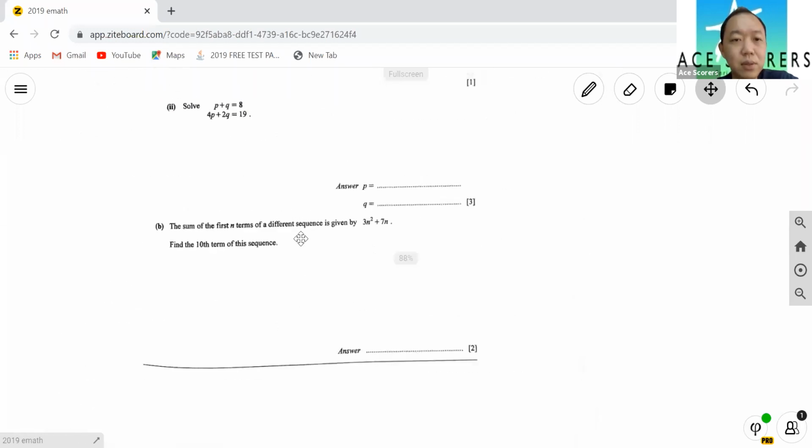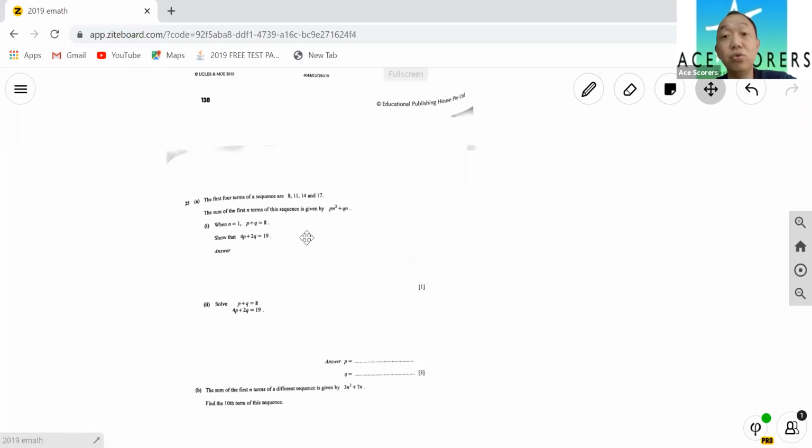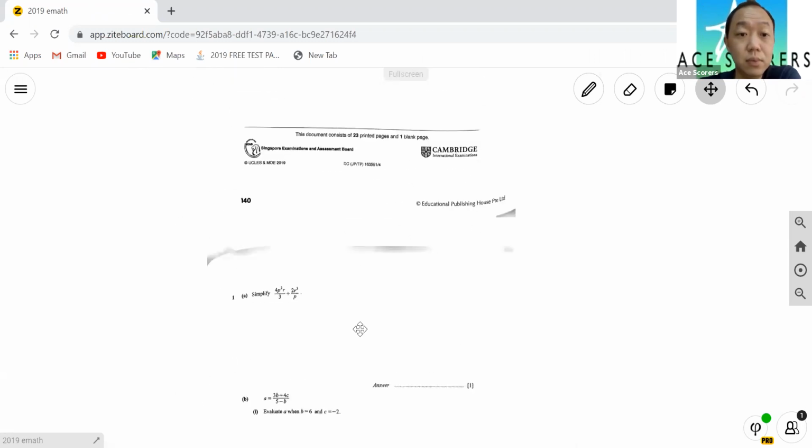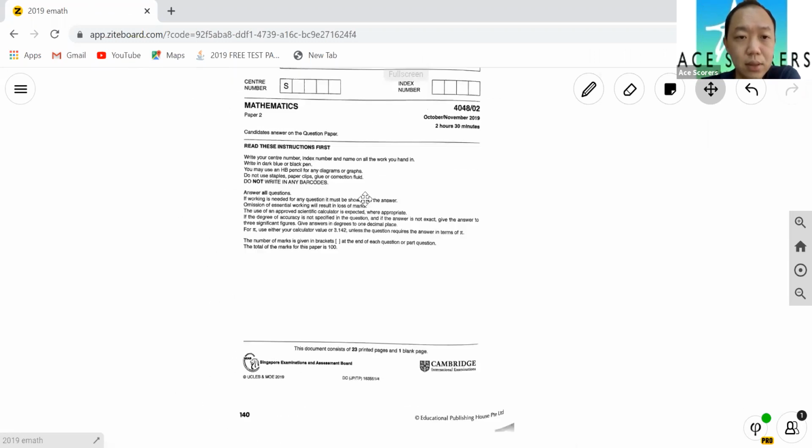So I'm just going through all this very quickly just to show you that it's not that bad, okay? This is E Math paper 1. It's quite okay. So you need to know your basics. If you don't know your basics, it's going to be tough. So without further ado, let's look at paper 2. Okay, this paper, is this paper 2? Yeah, this is paper 2.